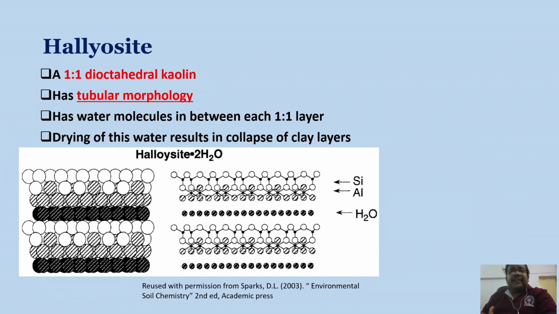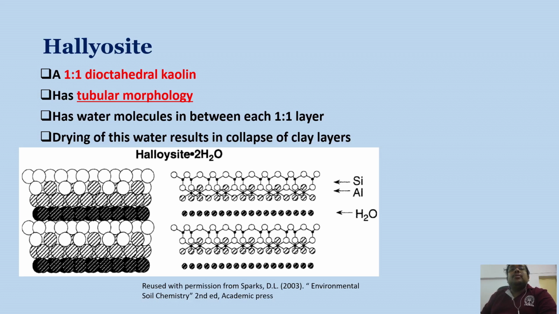The only difference in structure is that it has a similar structure to kaolinite, but in the interlayer space there are some water molecules. In between these repeating 1:1 layers, we can see some water molecules present.